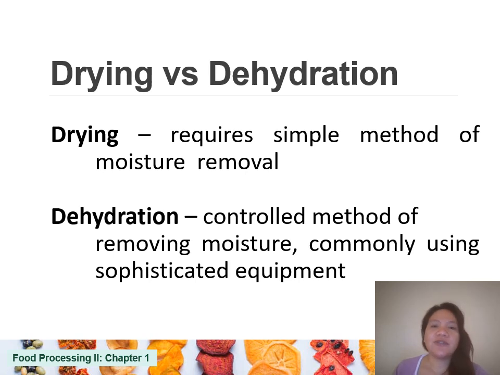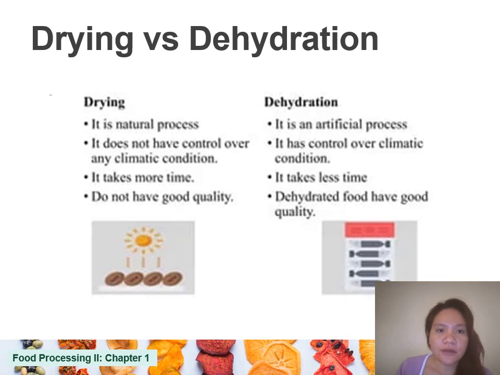Drying requires a simple method of moisture removal and it is a natural process. One example of drying is sun drying. Dehydration uses more sophisticated equipment. In particular, dehydration has a controlled method of removing moisture. So drying is a natural process and dehydration is an artificial process.